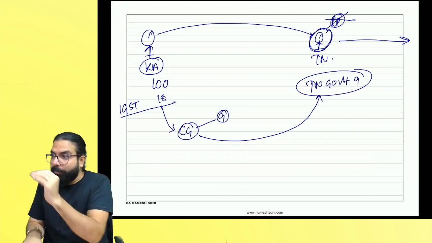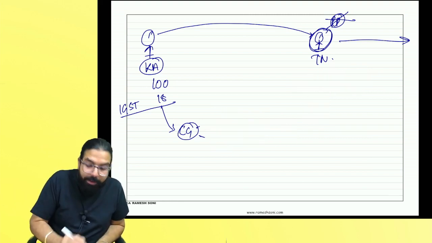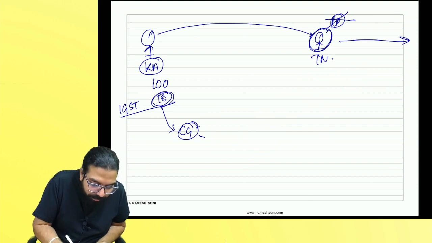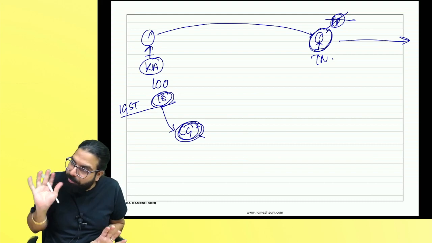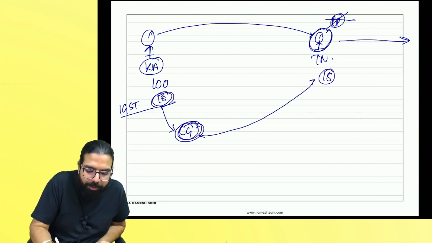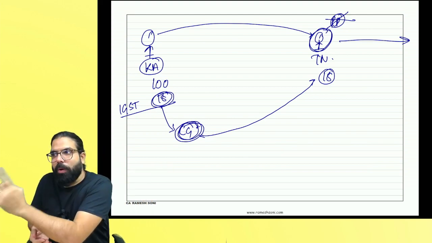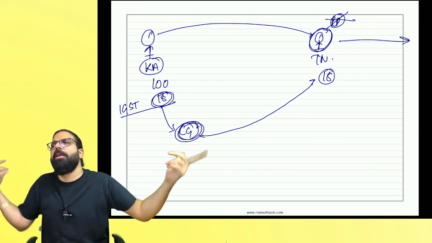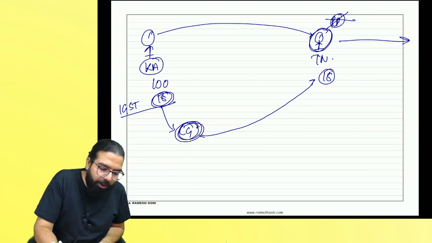Got it? Forget it. Remember this much first. 18 rupees will go to whom, everyone? Central government. Central government means everyone's government. And central government will give this Tamil Nadu guy 18 rupees of credit. Can he use it now? Is it a unified national market? One nation, one market, one tax. You buy from anywhere, you will get the credit. Yes or no, everyone? That is the point over here.